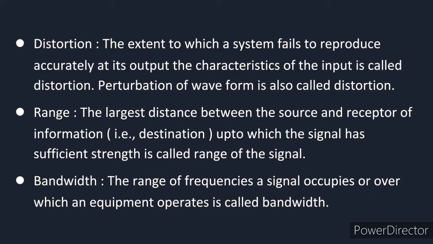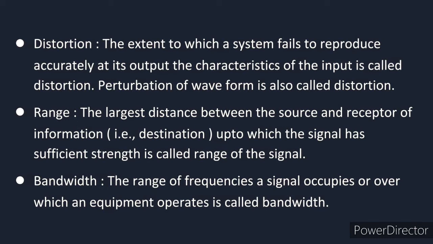Range. The largest distance between the source and the receptor of the information up to which the signal has sufficient strength is called the range of the signal. It means that for a transmitter and receiver, any tower system has a range up to which you can transmit and receive. So that is the distance between the transmitter and receiver.